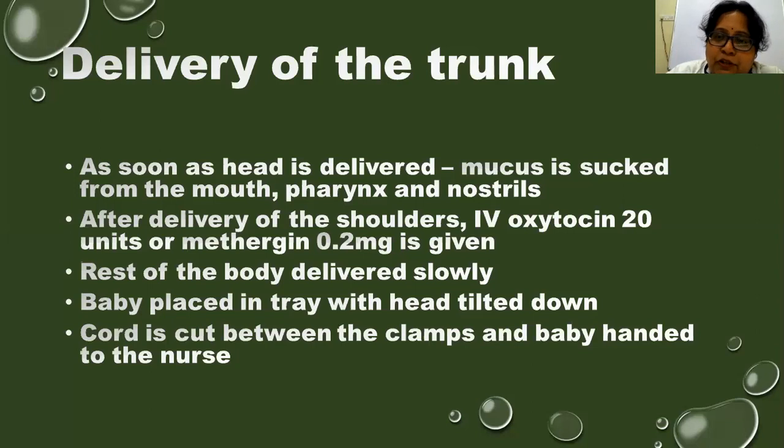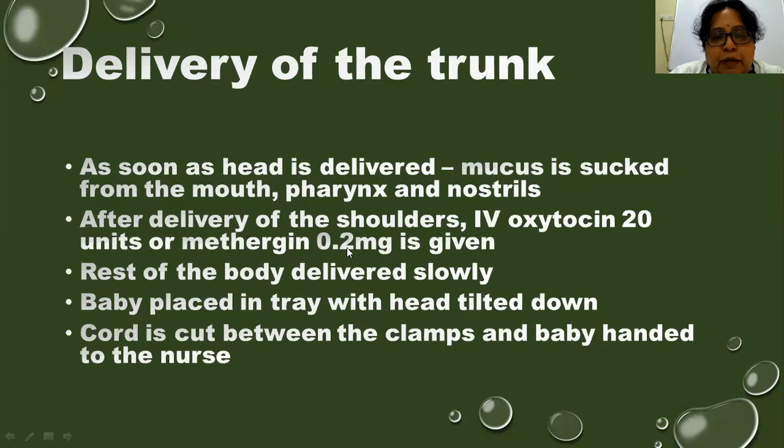And how much of oxytocin is usually given after delivery of the shoulders? It is always 20 units, which should be given as an infusion, which we mix in the RL that is flowing to the patient. 20 units are injected into the RL, and then it is given as a continuous IV.